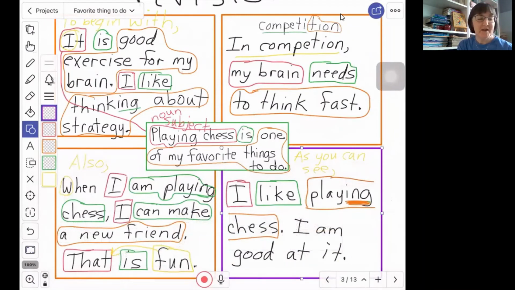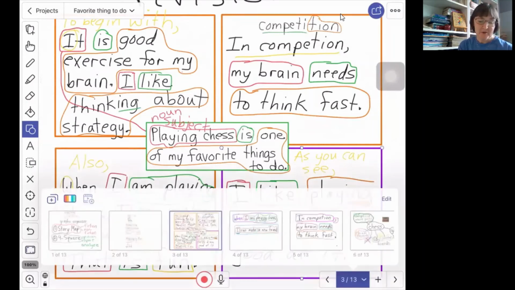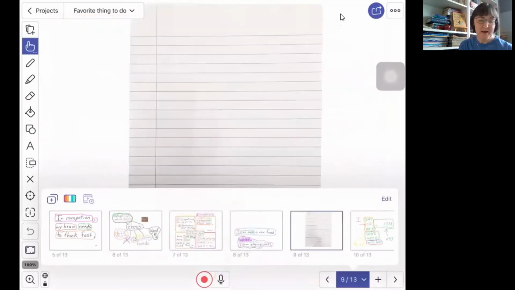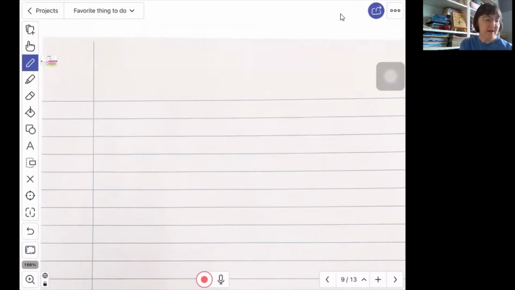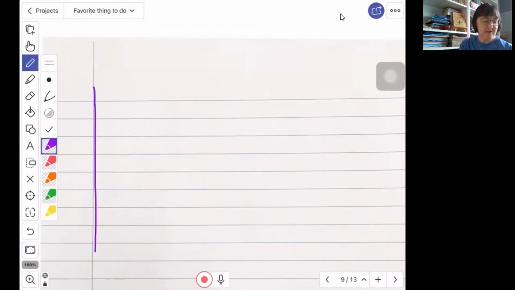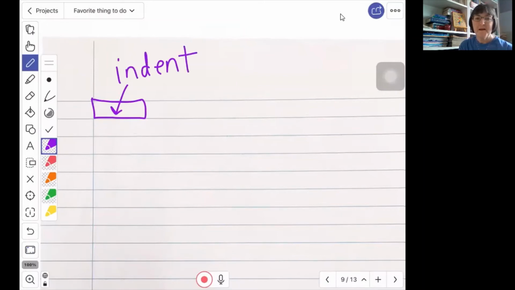Once our graphic organizer is all finished, our Foursquare is filled out, then we can put it into a written paragraph. And the way that we would do that is on our paper, we would find the margin, which is this line that goes down here, and this line needs to be straight. You want to have a space here. This space is called the indent. And then you would start writing right here.